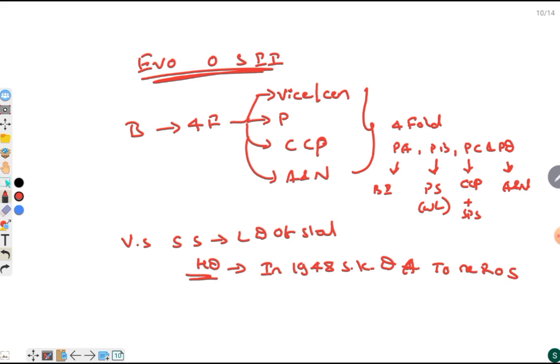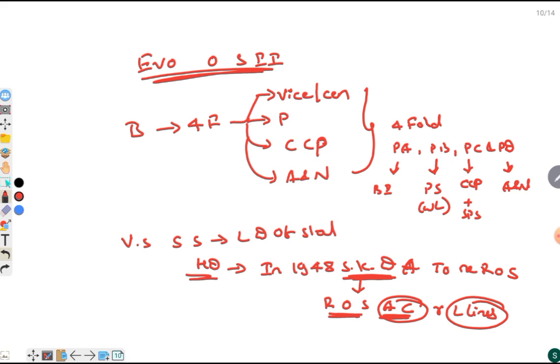And the S.K. Dhar committee recommended that reorganization of states should be based on administrative convenience rather than linguistic lines.